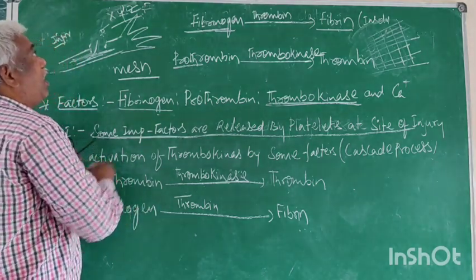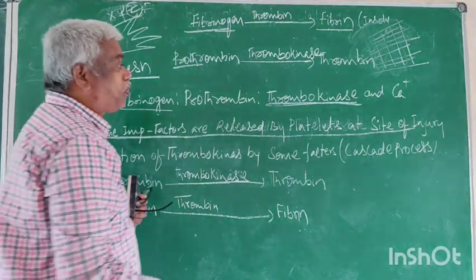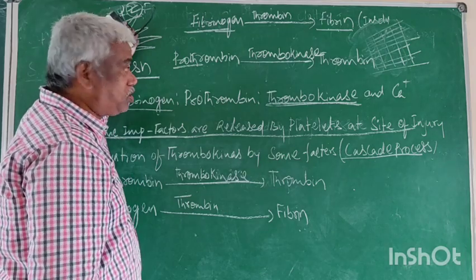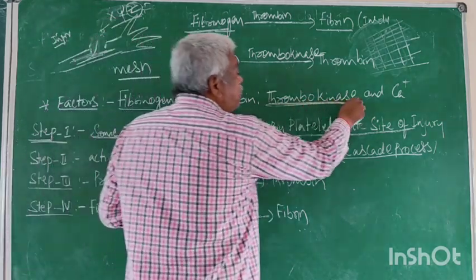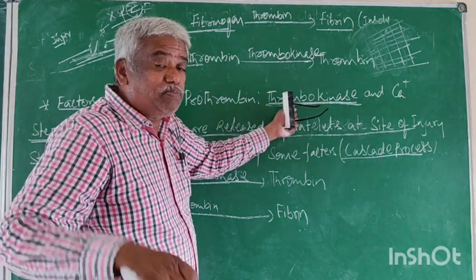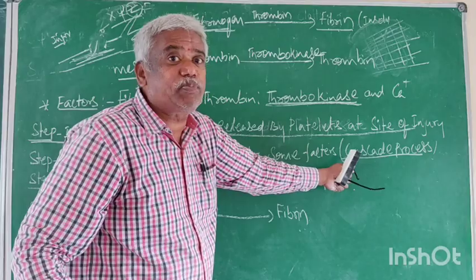And finally, this process is called the cascade process. By this cascade process, inactive thrombokinase becomes active.